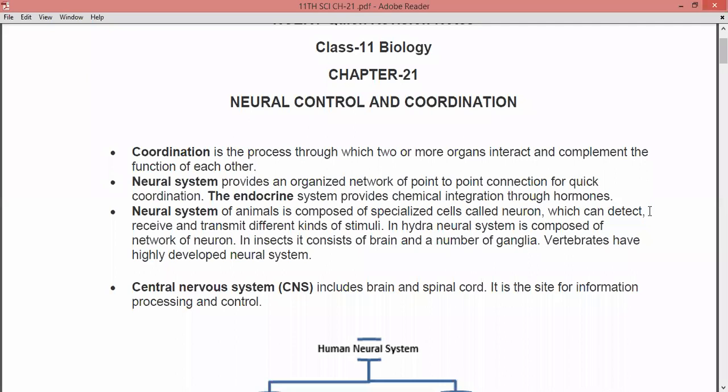So the detection, receiving and transmission of different kinds of stimuli is done with the help of specialized cells known as neurons.